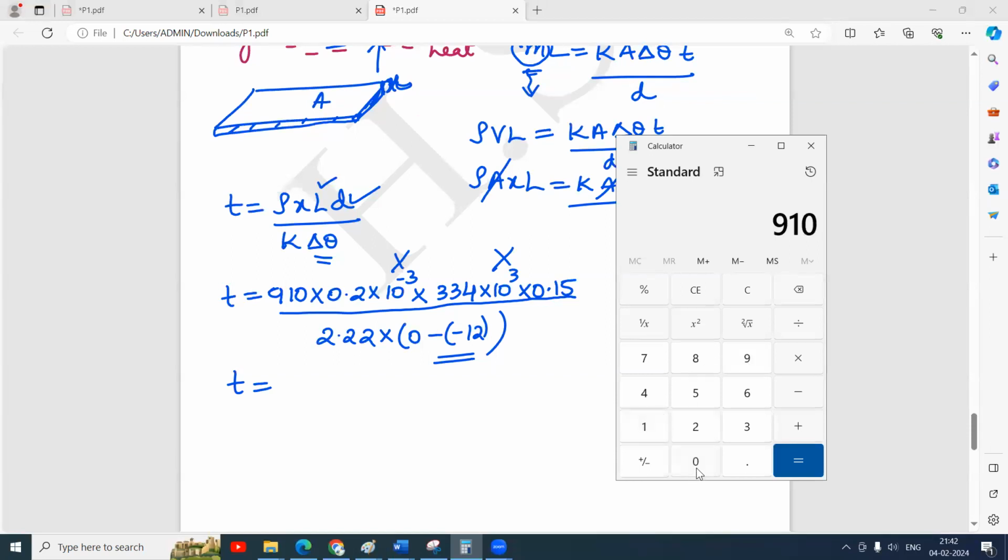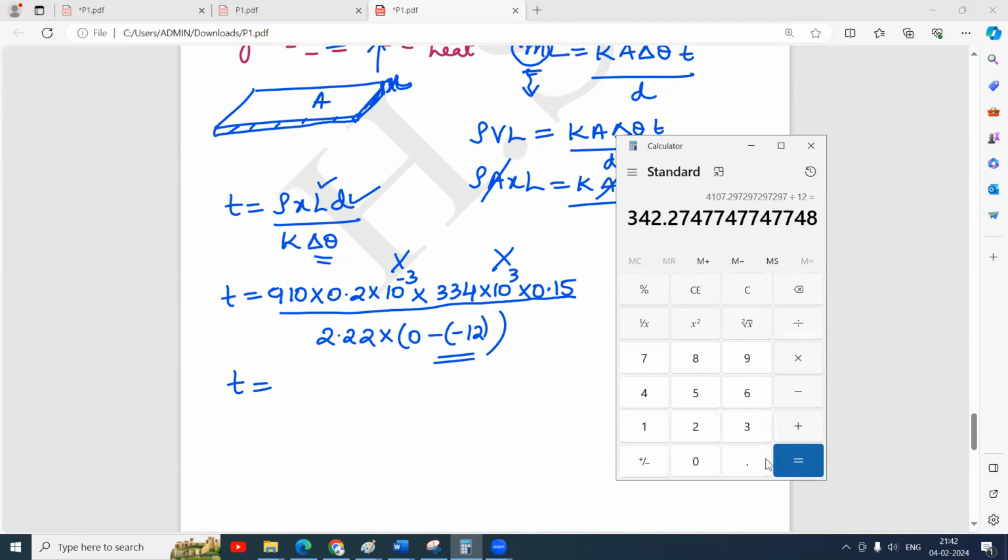910 into 0.2 into 334 into 0.15 divided by 2.22, divided by this 0 minus of minus 12, which is plus 12.